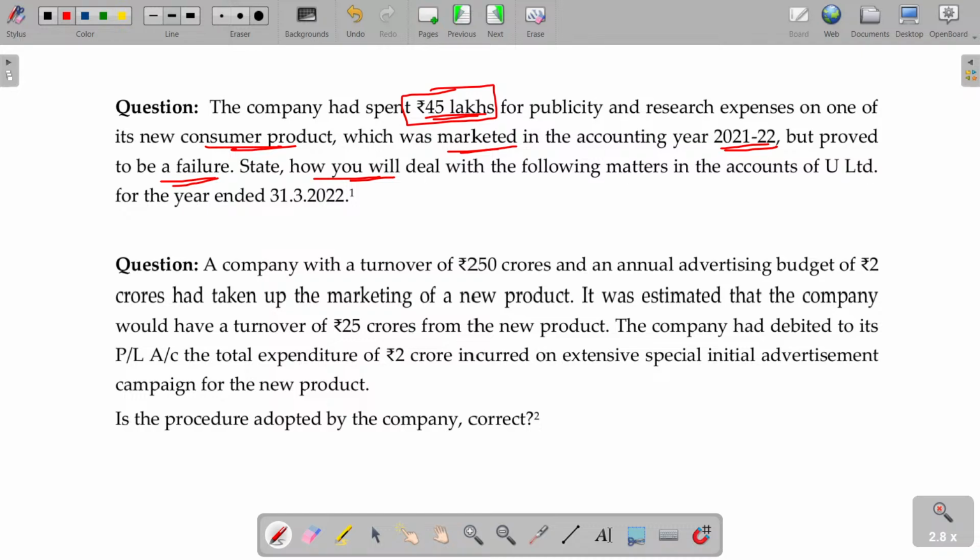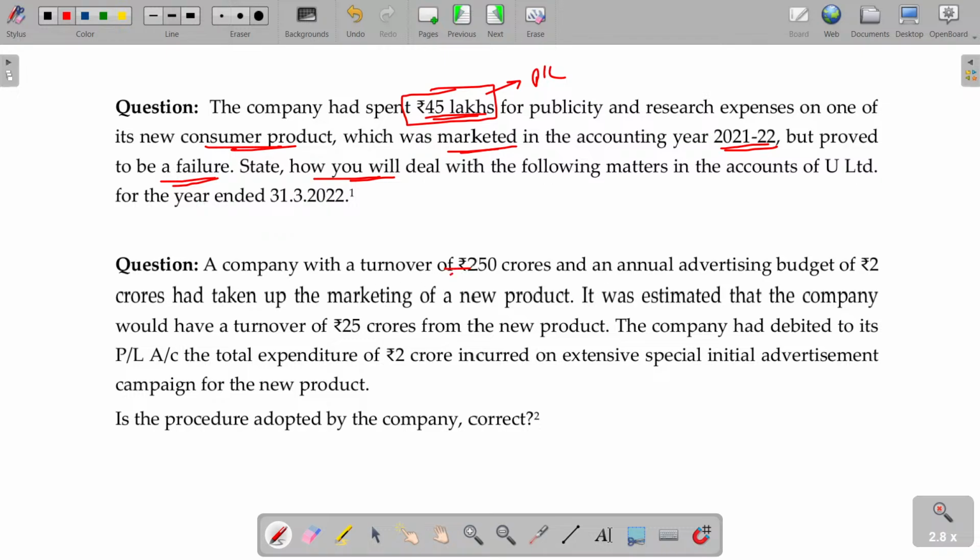Similarly, in case of advertisement, if the product is failed, we are supposed to stop the product, then this amount is simply debited to P&L account. It's a loss only, no? How can you consider this being the asset? The entire product and the venture is going to be stopped, so it's going to be debited to the P&L. Because in case of asset, it should give the future economic benefit. It is already closed. Future economic benefit is missing.